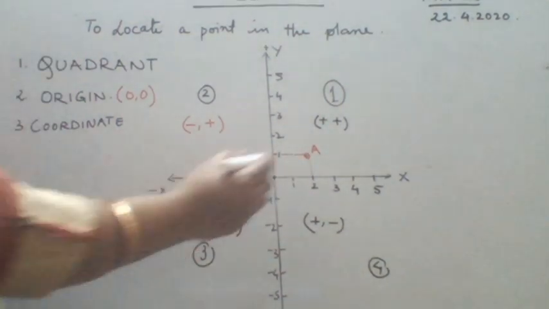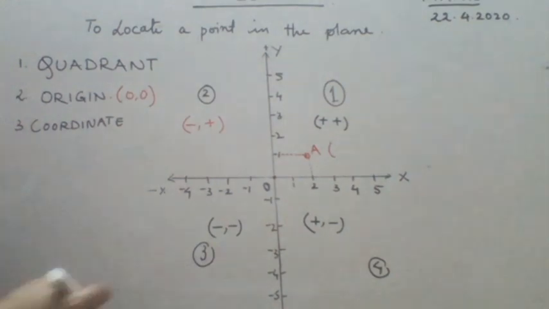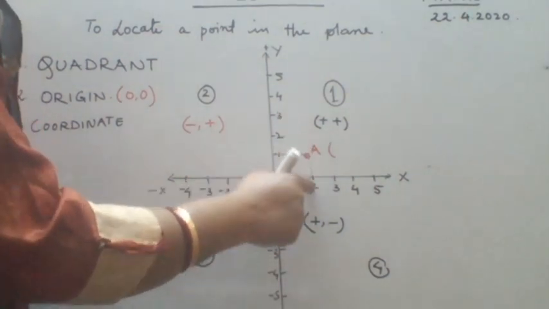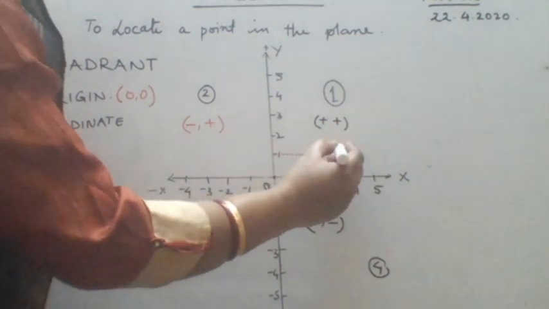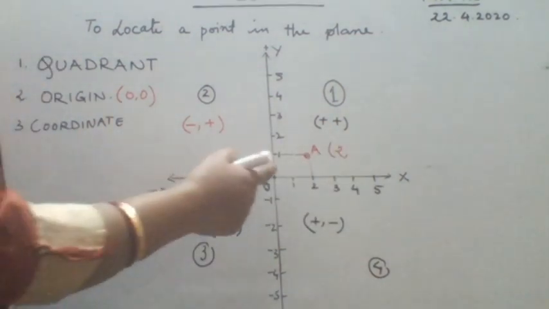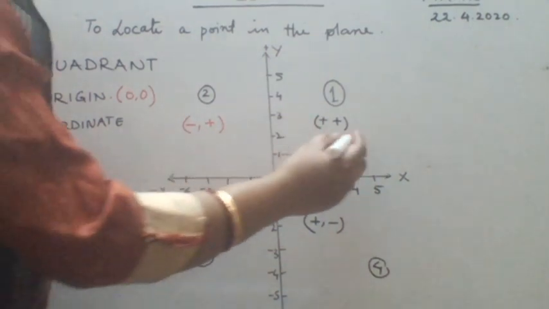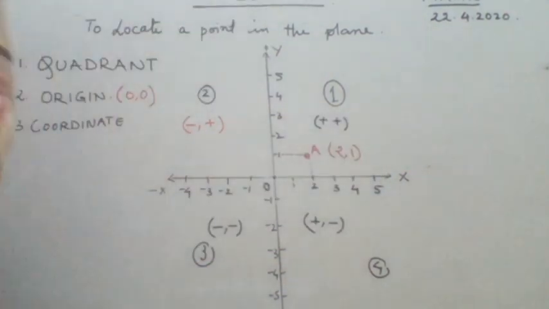So A point, you say what is the coordinate of A point? Because first comes the x-axis. In the x-axis, what is its position? That is 2. And according to the y-axis, what is its position? That is 1, plus 1. So the coordinate of this point is 2, 1.